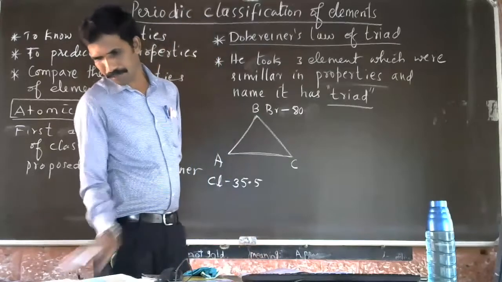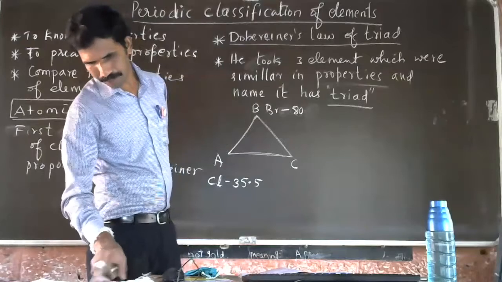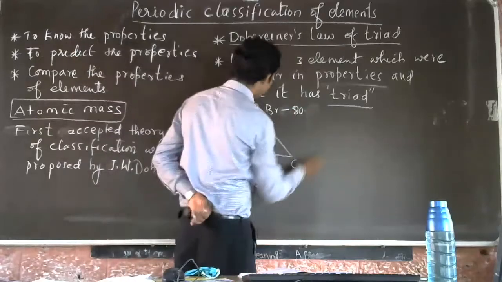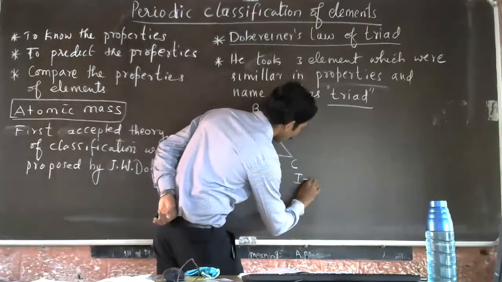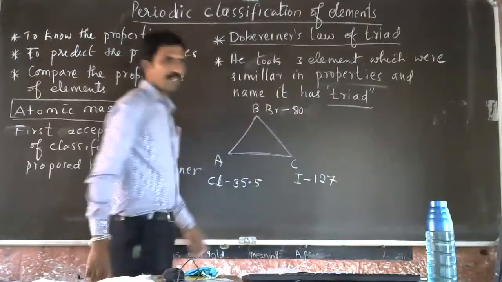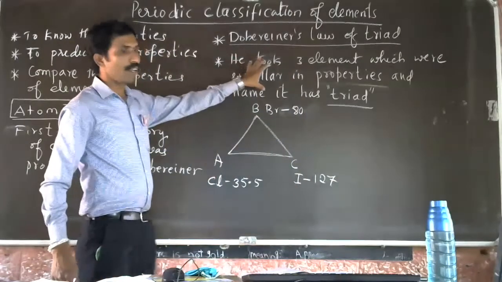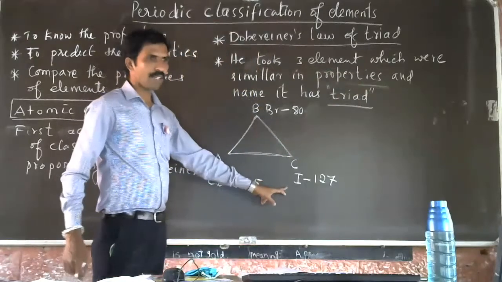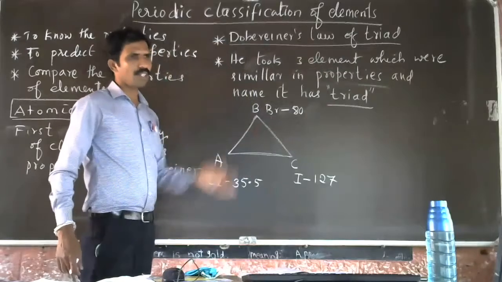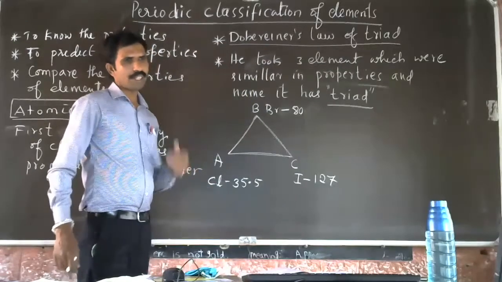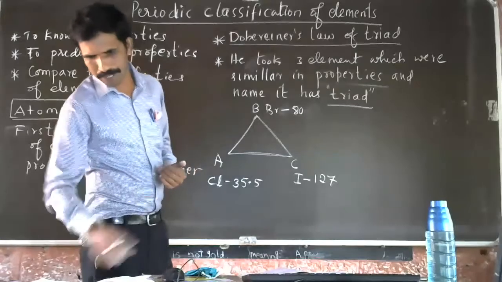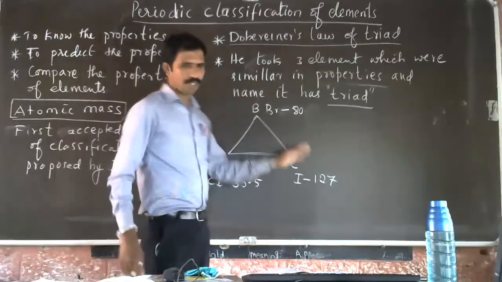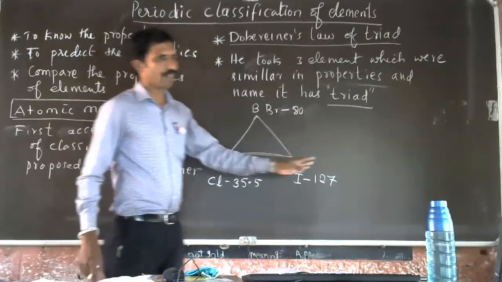I hope it is 80.5 only. So it is 80. Then he took iodine, atomic mass 127. So he took three elements which were similar in their properties: chlorine, bromine, and iodine. Not only these, he took many elements like barium, strontium, and calcium. It is given in your textbook.